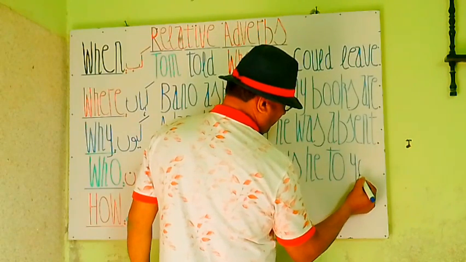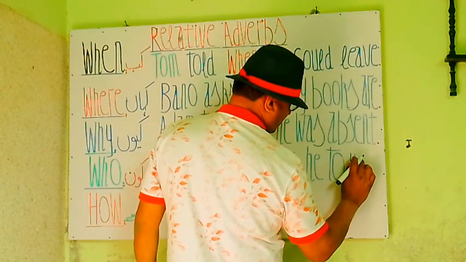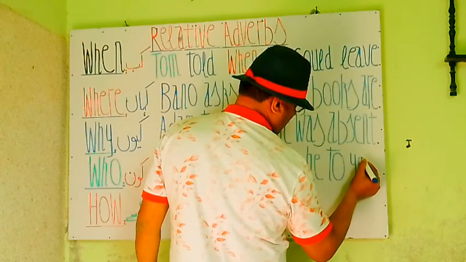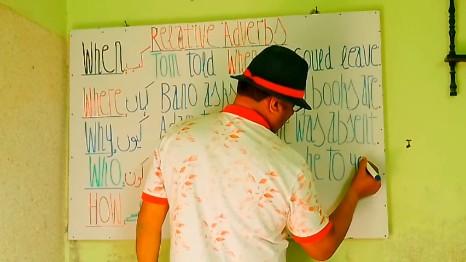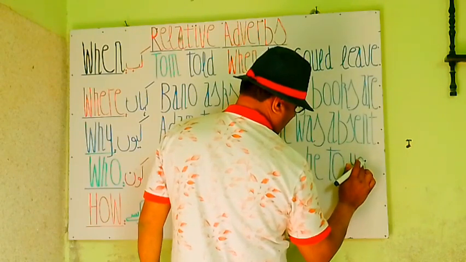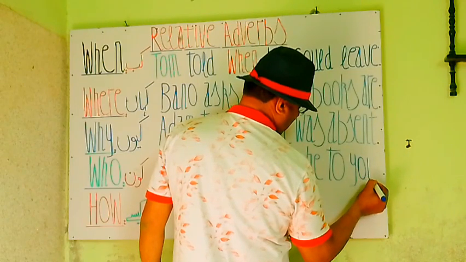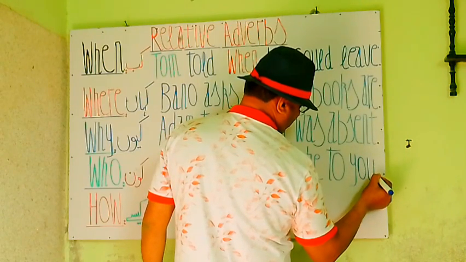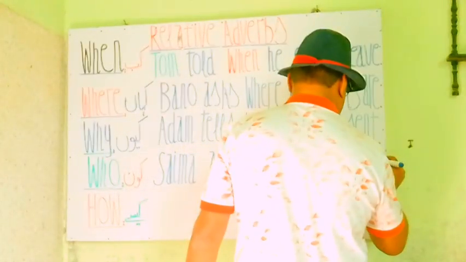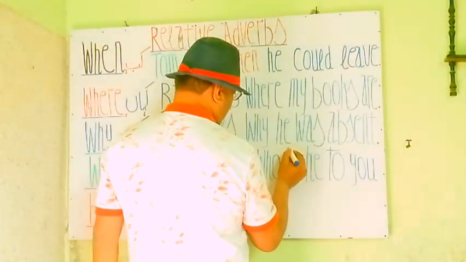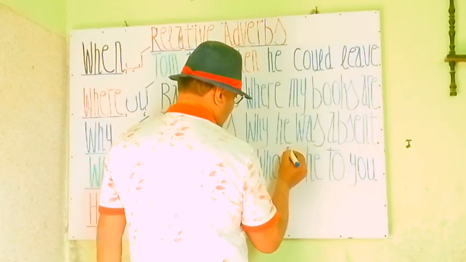Can see it clearly. Sama asks, so we have to make it a bit round. And Sama asks, who is it to you? वो आपका क्या लगता है? Who is it to you? वो आपका क्या लगता है? And in the end, because it's a question, we have constructed a questionary sentence.